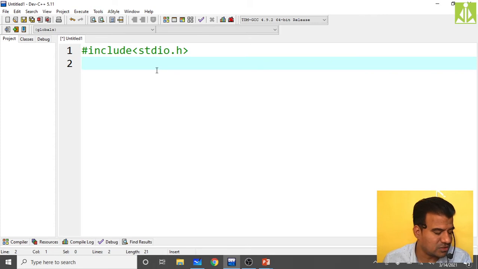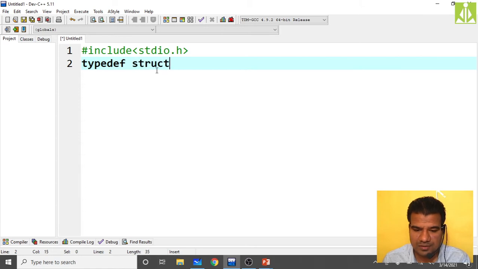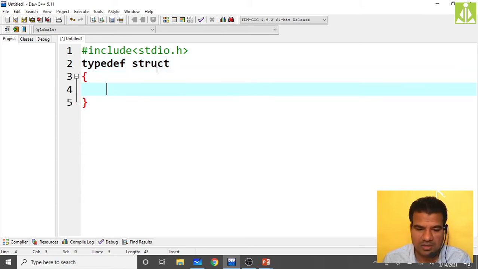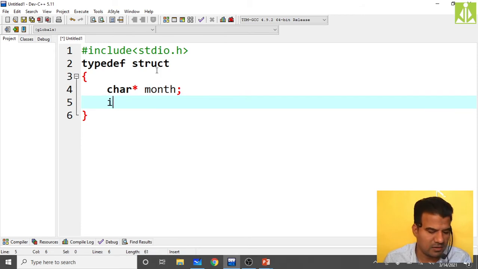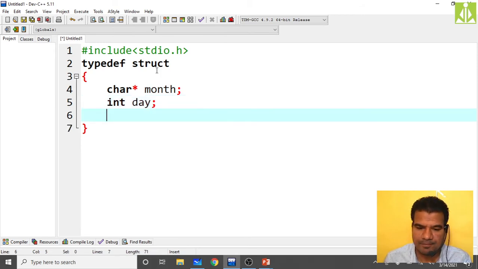Then declare your structure, typedef struct, yes, my structure containing char star month. Then int day, int year.